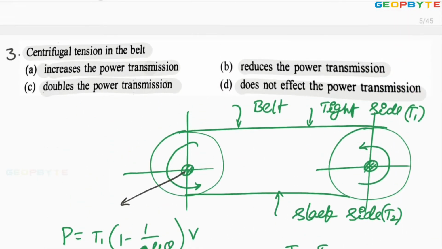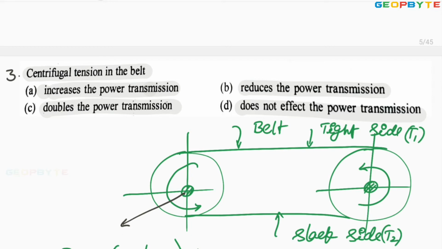Now look at the options. Look at option B, reduces the power transmission. The question is whether centrifugal tension in the belt reduces the power transmitted by the belt. I hope you got my point. Shall we take another problem? Yes, let us go for the next problem.